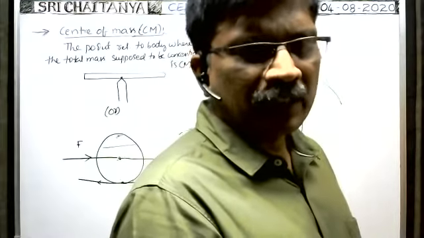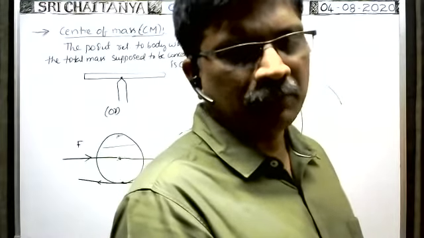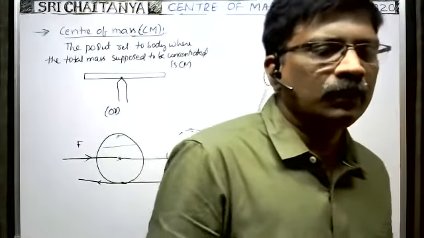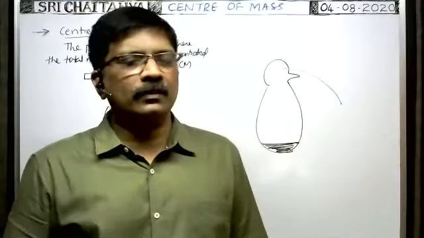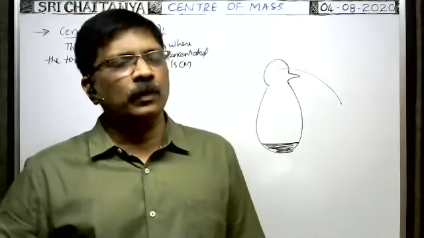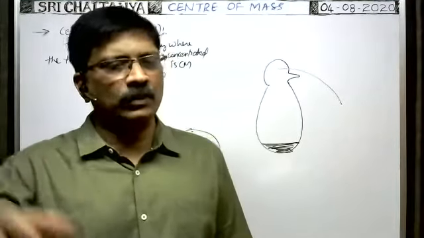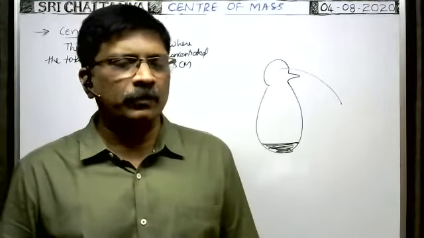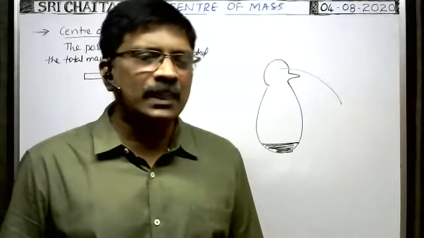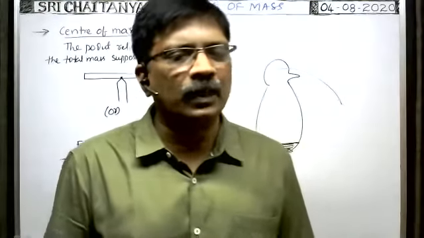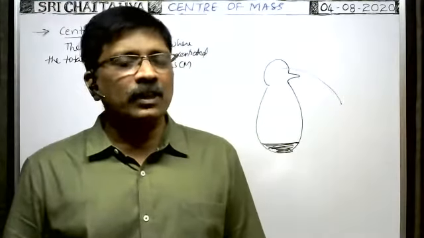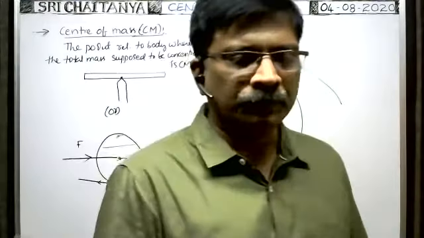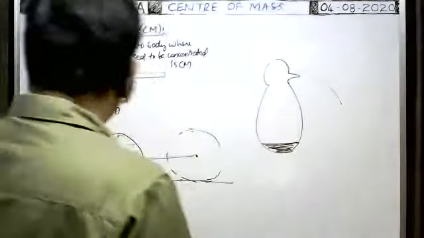The center of mass of a rocket depends on the construction. We cannot say exactly; it depends on the location of the fuel chambers in the rocket and on the positions of the satellites fixed in the rocket. Based on different cases, the center of mass changes because that is not a regular body. In case of regular bodies, we can say where the center of mass lies. In case of irregular bodies, we cannot say where the center of mass lies. Okay. Right.